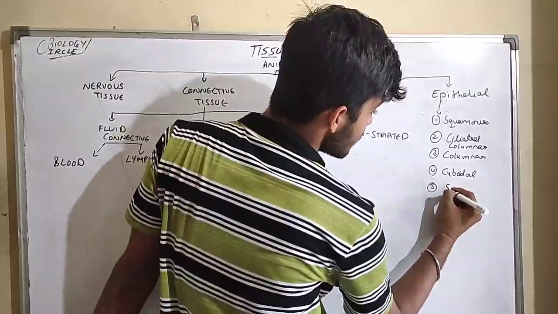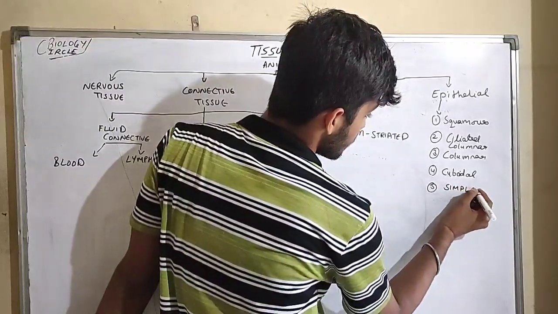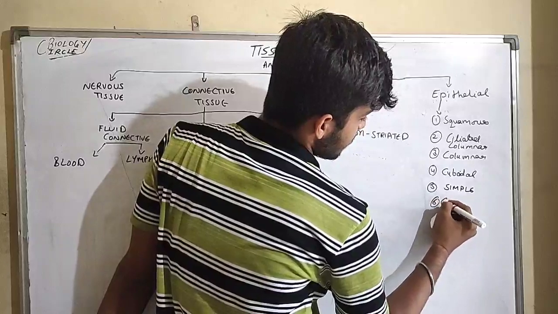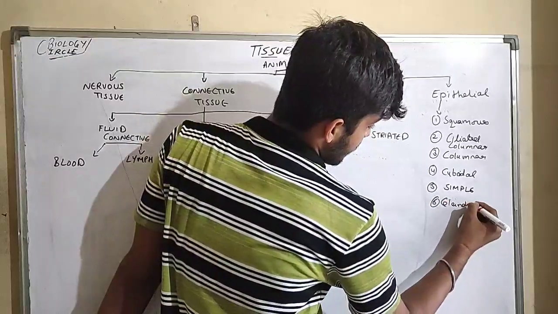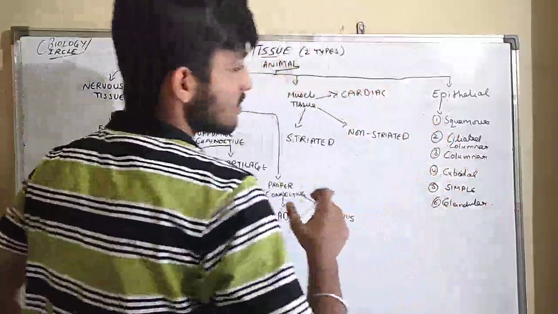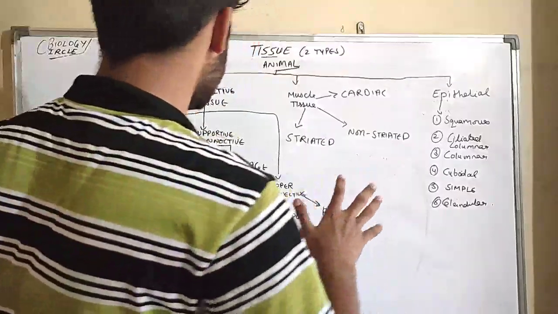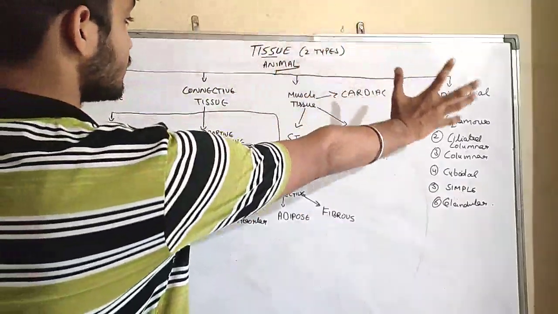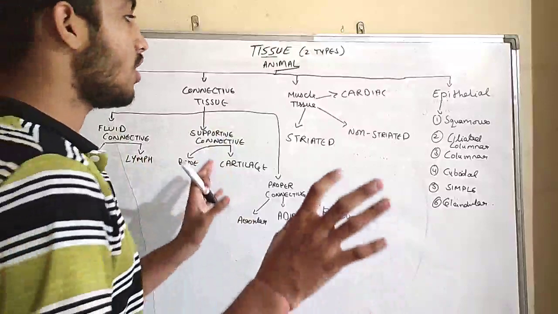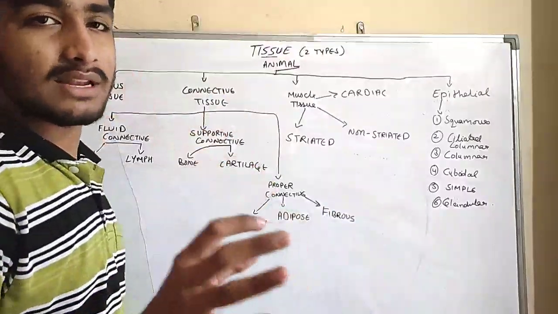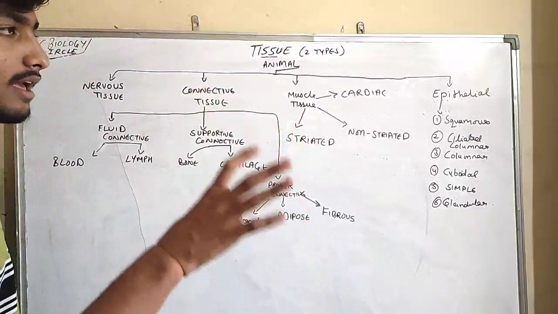Fifth one is simple, and sixth one is glandular. So these are the six types of epithelial tissue. This whole flow chart of subdivision of animal tissue is a little bit complex and lengthy, but very simple.